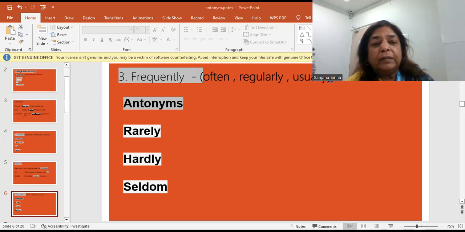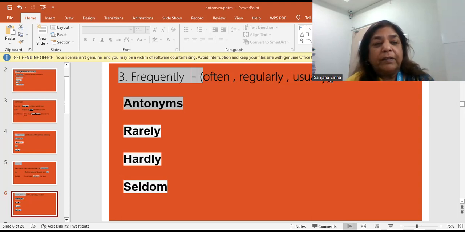इसके antonyms क्या होगा? Rarely, मतलब शायद ही कभी. Hardly भी वही मतलब होता है. Hardly बहुत wrongly misunderstood word है. Most of the students have reported that hardly means something is very difficult. The maths exam was hardly. No. Hardly means शायद ही कभी. Rarely, बहुत कम.